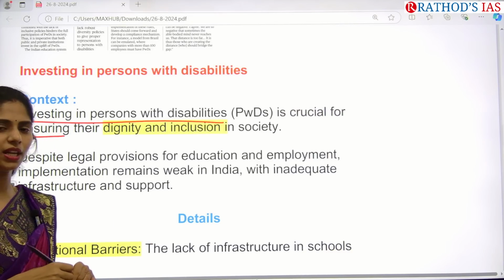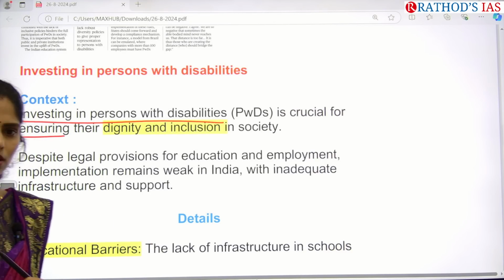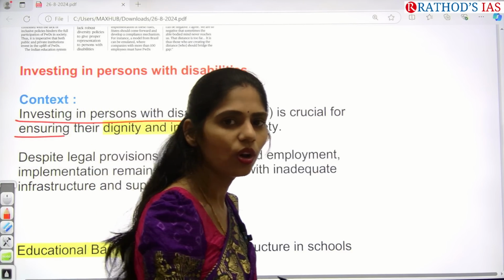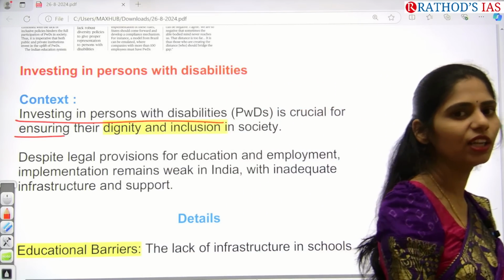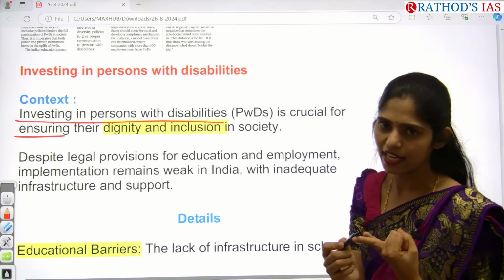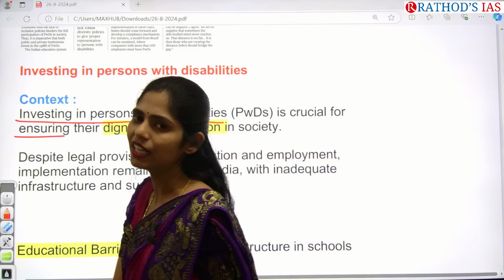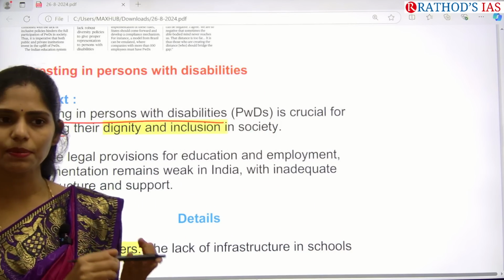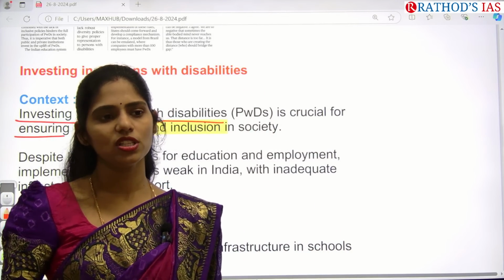But is it happening, are we taking PWDs into our governance process? No. Wherever you see, in health, they don't have proper healthcare access. In education, they do not have proper education access. And in any government jobs, there is very less representation. So why? What is the reason?